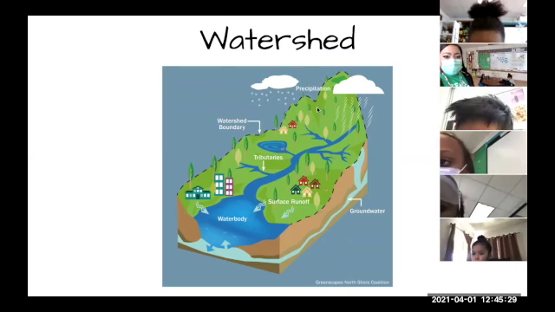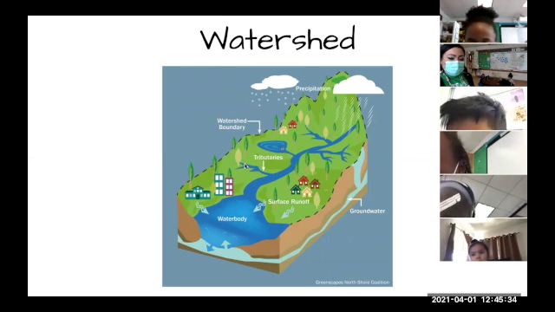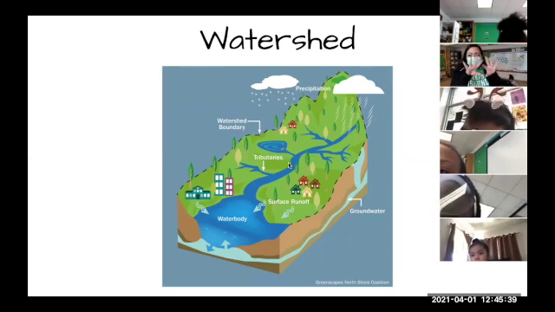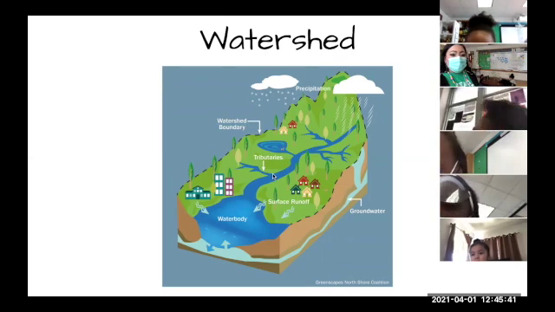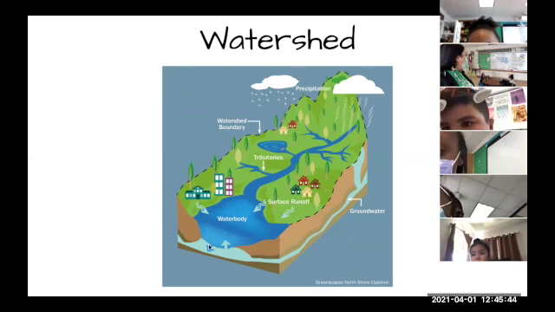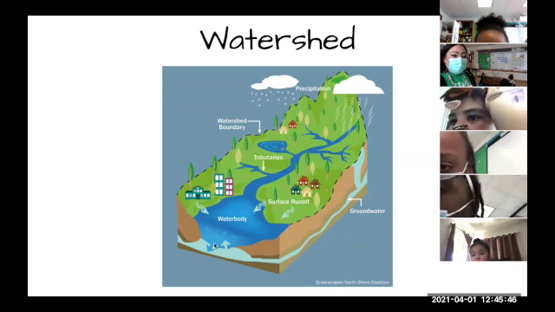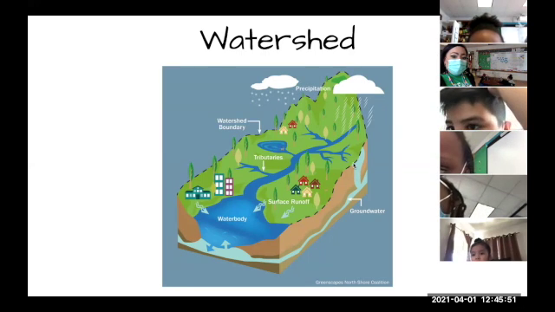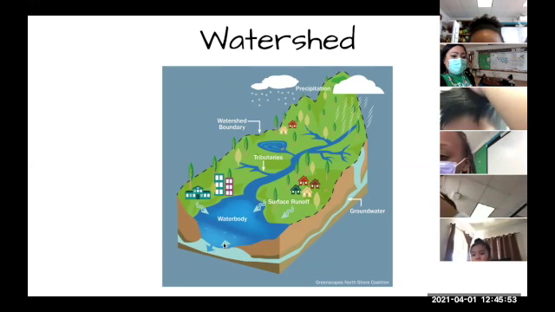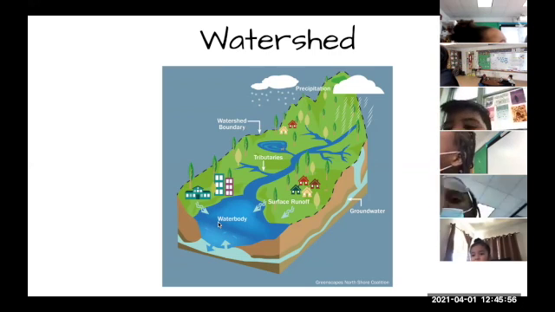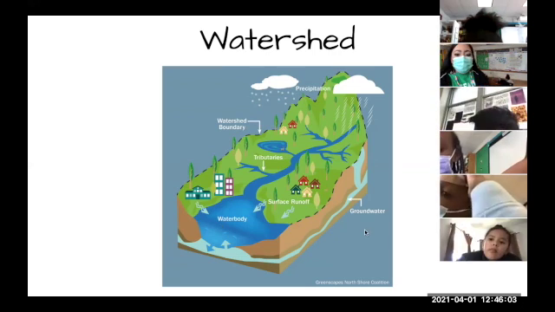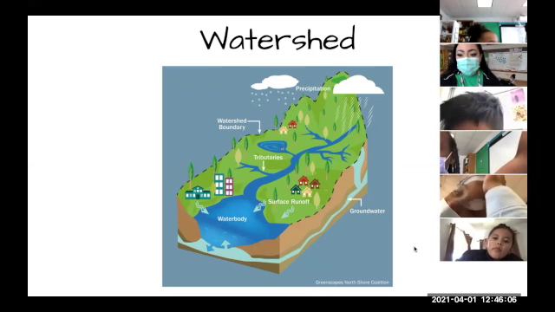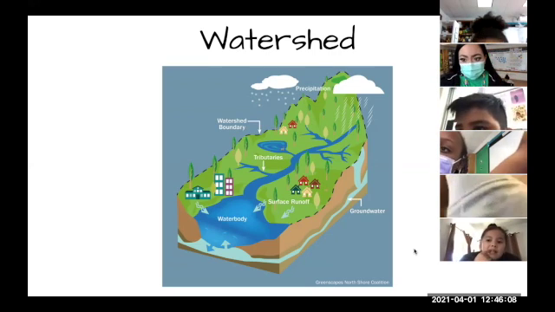Then it comes down the mountain. It goes through the rivers, and these little branches are called tributaries. Those are like little rivers that come off the main river. Then it goes all the way down. This could be a lake or the ocean, and then it gets into the ground. This is all water that we use every day, that we drink. Remember, we learned how important water is? So let's learn a little bit about a watershed, and then we're going to see a real watershed.